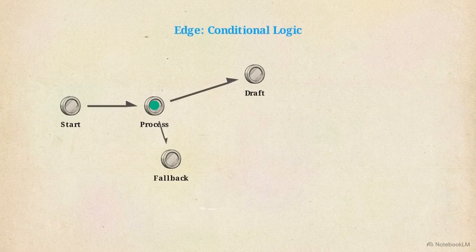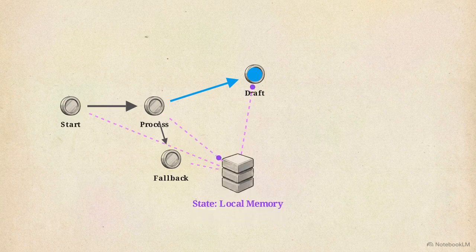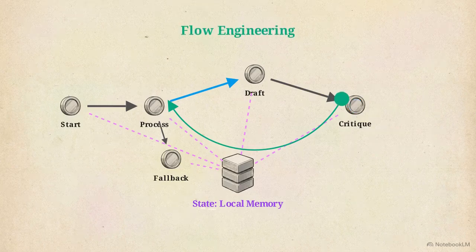They do the actual computational work. The edges serve as the conditional logic. Once a node finishes its task, the edge evaluates the output and decides exactly which path the application should take next. Crucially, this entire graph revolves around its state. The state acts as a central, localized memory bank that every node reads and updates. Because this memory persists, developers can implement advanced cyclic loops, where an AI agent critiques its own work and loops backward to try again until it gets the right answer.